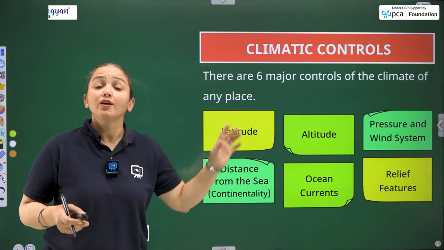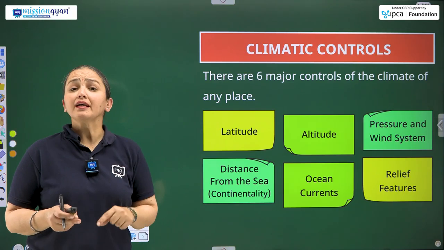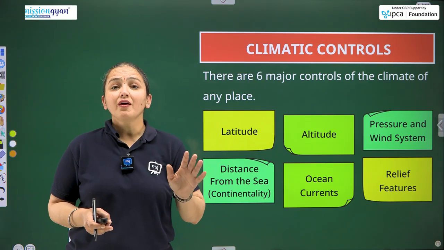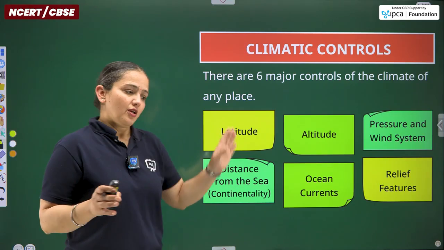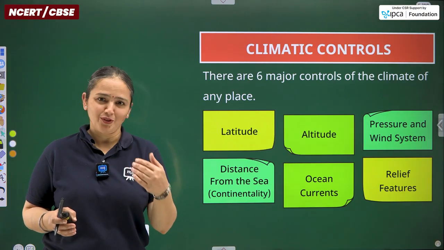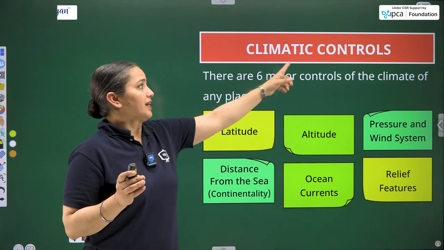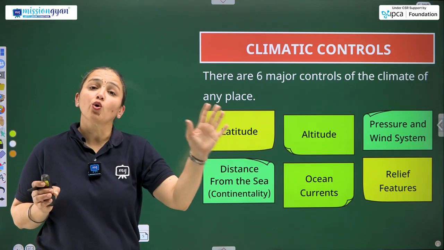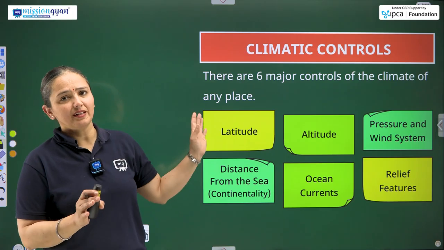So let's start today's class with the topic of factors controlling the climate. What does climate include? Basically, temperature and rainfall. Although temperature is the one that affects the rainfall occurring at any place, consider any part of the world. So these are the basic features that control the climate of any place. Climate is the atmospheric condition of any place for a longer duration, almost 30 years. We have already cleared these things in the last class.